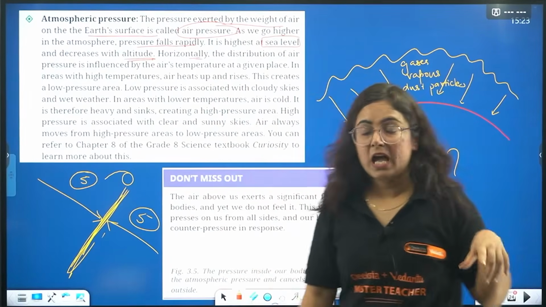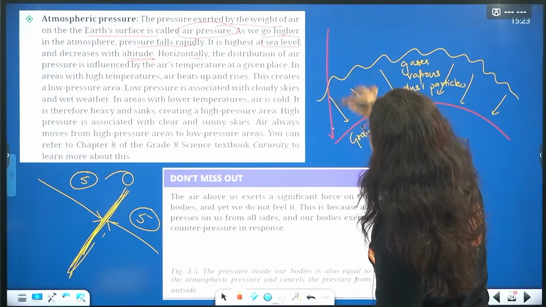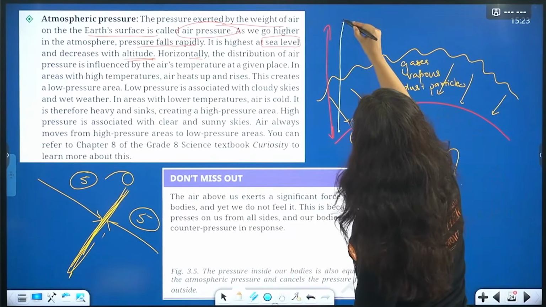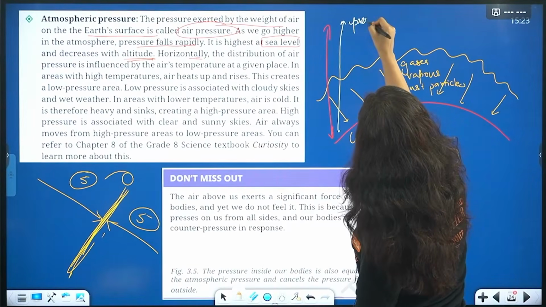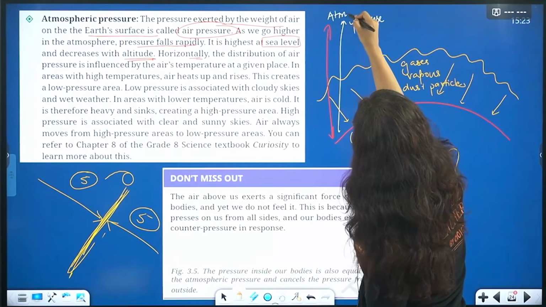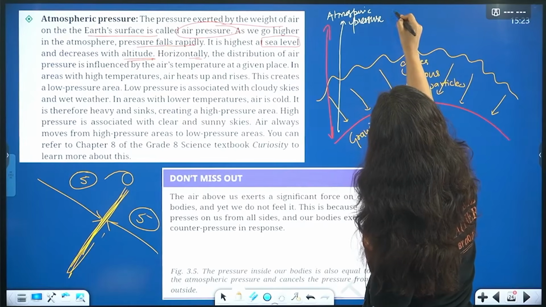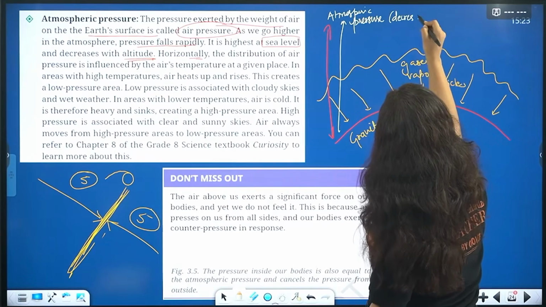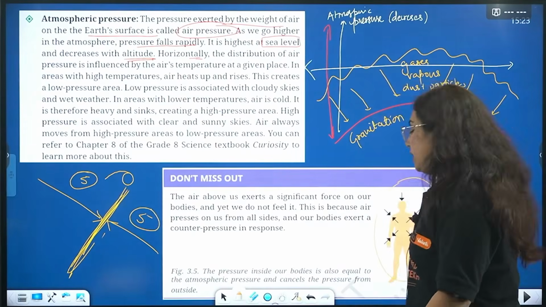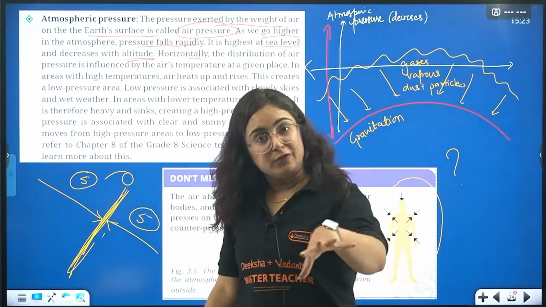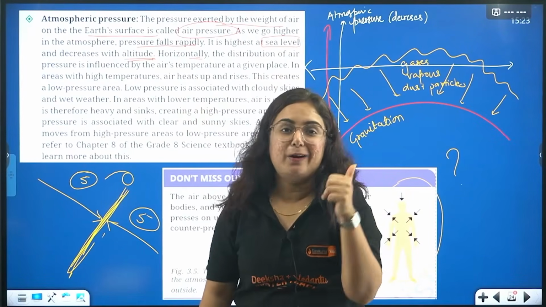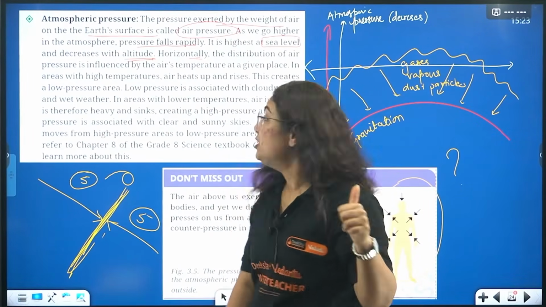Up till now we were talking vertically: as we go upwards with the height, the pressure applied by the atmosphere, popularly known as atmospheric pressure, decreases. But now the question is, what happens horizontally? There is a difference, because horizontally every place on the earth does not have the same temperature or the same humidity.